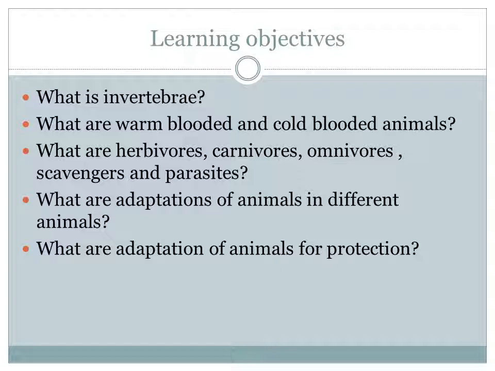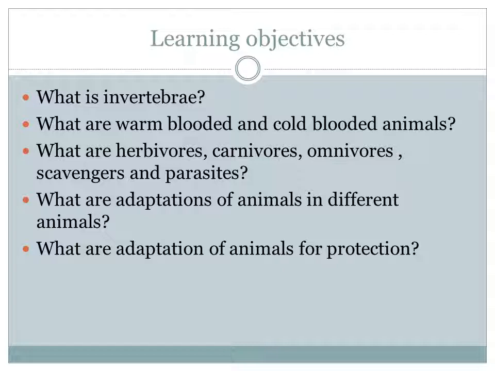And then fourth one, what are adaptations of animals in different habitats. And then last, what are adaptations of animals for protection? So these are the learning objectives.